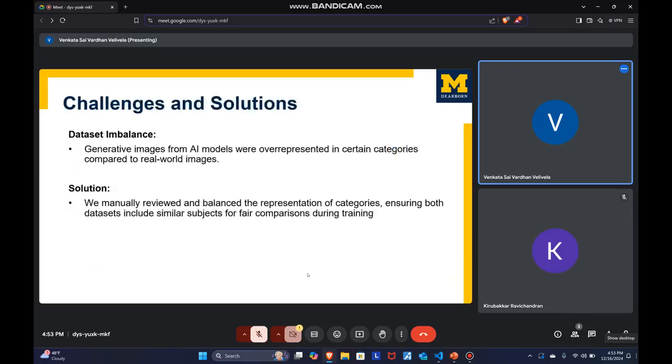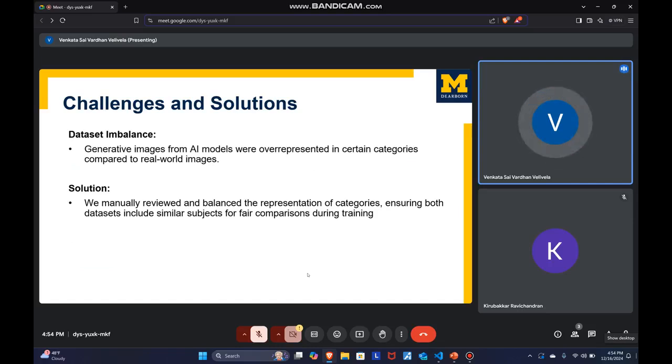One significant challenge was the imbalance in the dataset. For example, AI generated images, particularly those from platforms like Stable Diffusion, were overrepresented in specific categories compared to the real world images. If left unaddressed, this imbalance could lead to biased model training, where the model might lean to favor AI generated patterns while struggling with real world diversity.